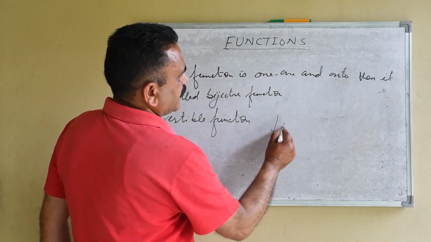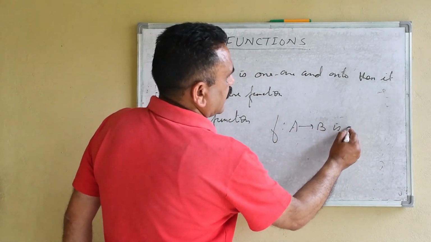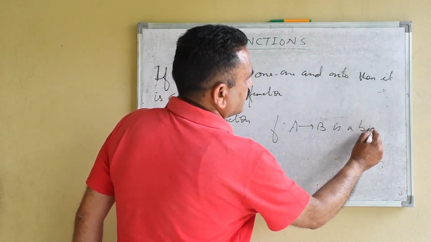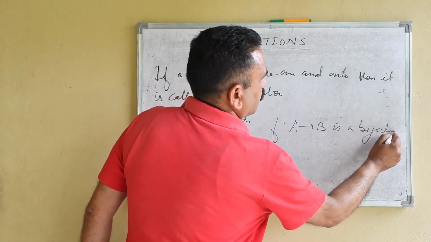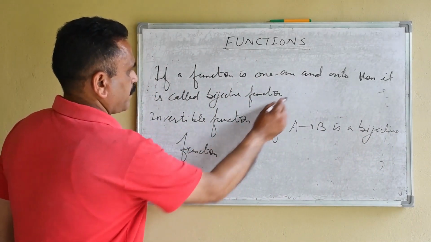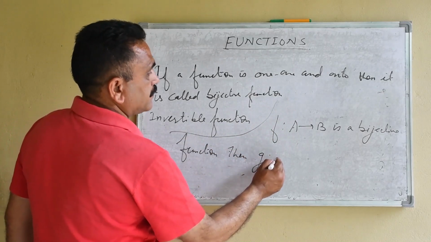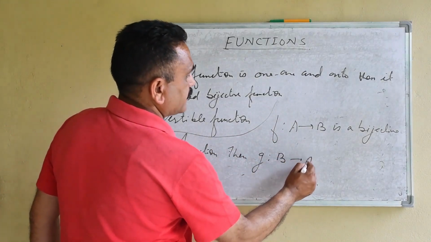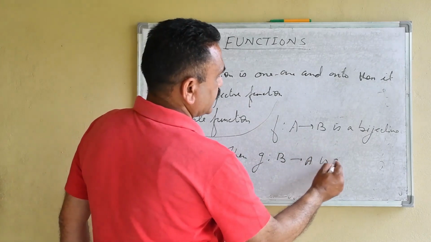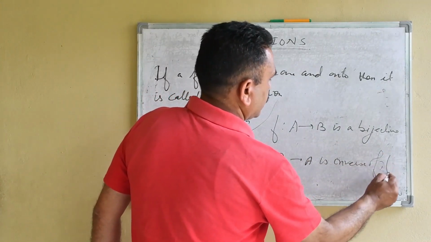If we have f: A to B, a bijective function, then g: B to A is the inverse of f.